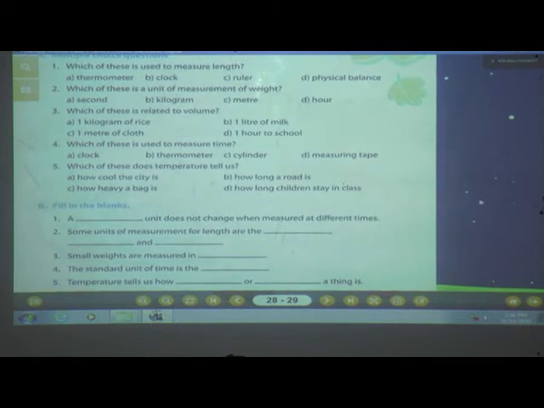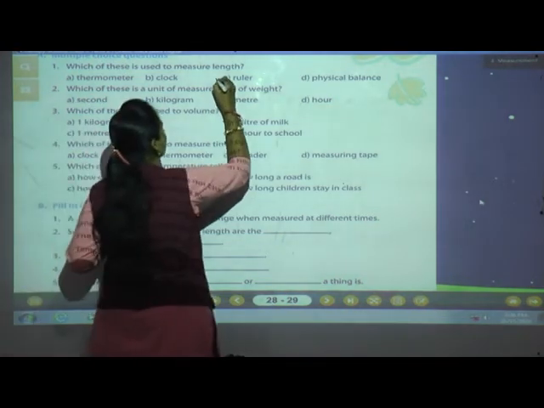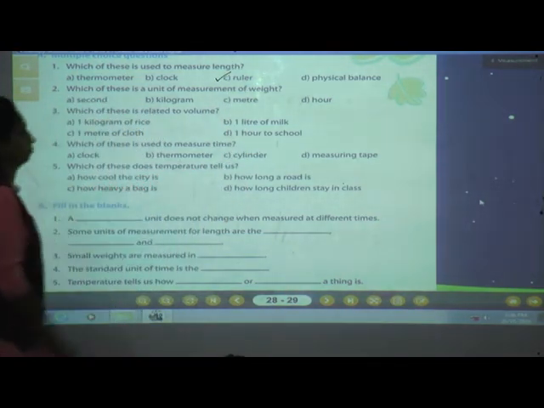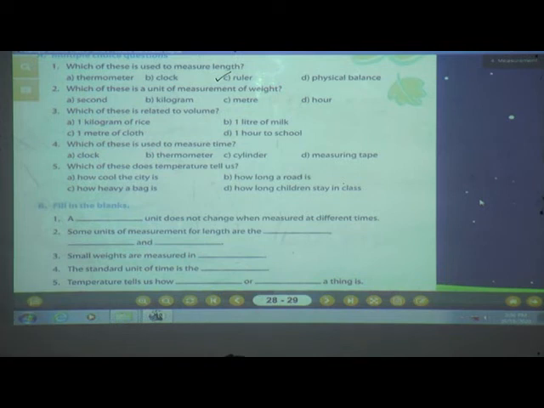Yes, tell me students, which of these is used to measure the length? What do we use to measure the length? In the last session we have studied, yes, we use a ruler to measure the length. Tick the C one. Very good. Now see the second one.